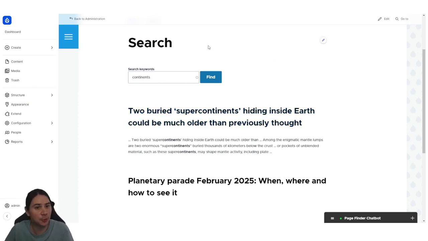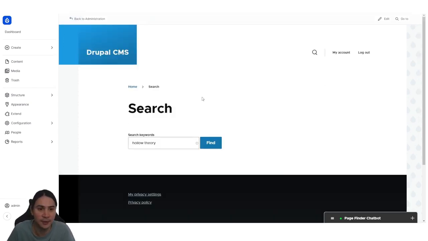However, if you're dealing with, say, a conspiracy theorist who believes in really old ideas like hollow theory, the idea that the Earth is a hollow ball with maybe a whole world inside, you'll find nothing, because this article doesn't say hollow theory, it doesn't even say theory at all, and you wouldn't have synonyms set up so that it would find that.